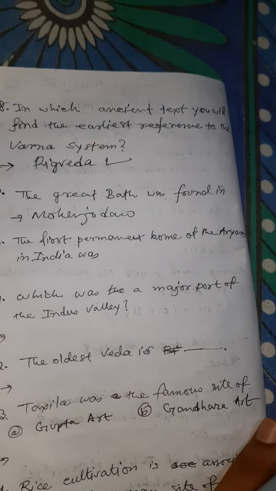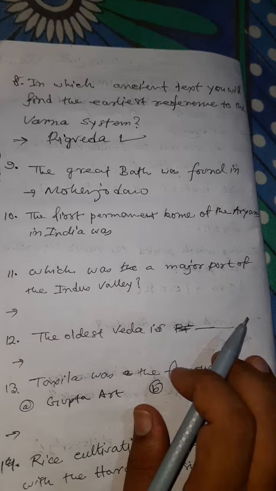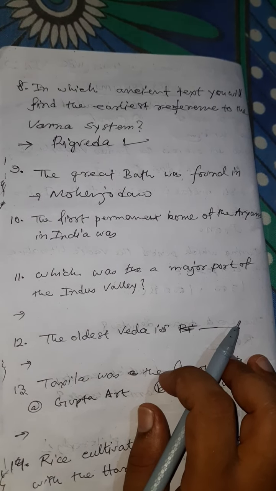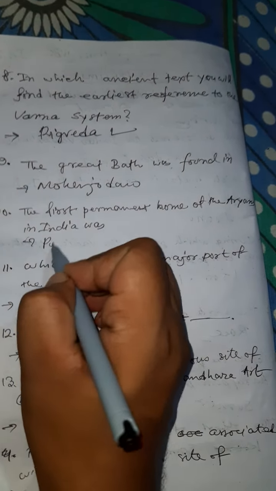The first permanent home of the Aryans in India was? Answer is Punjab.